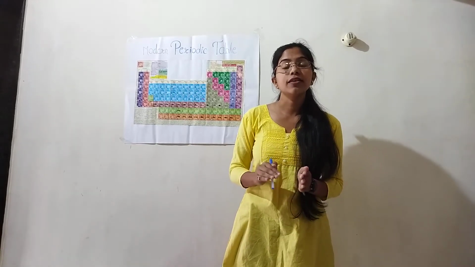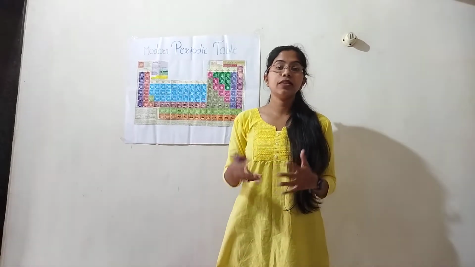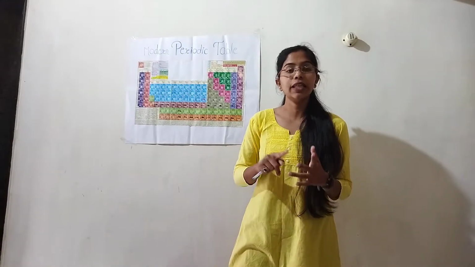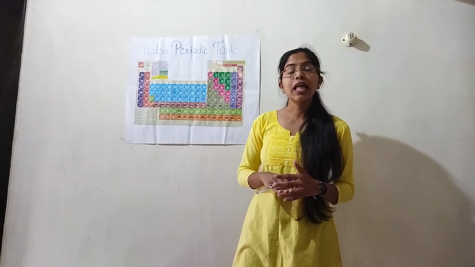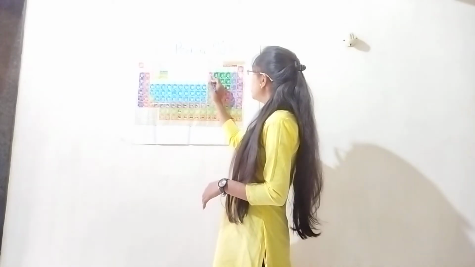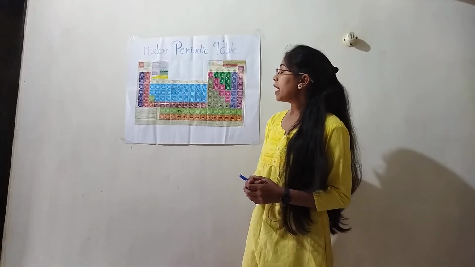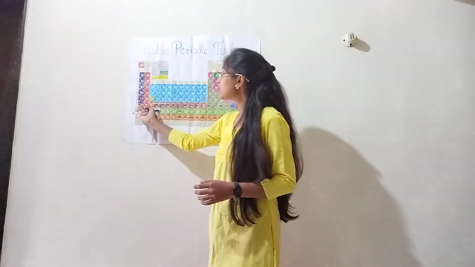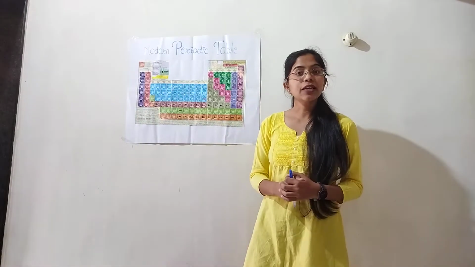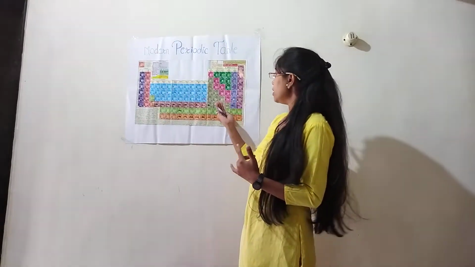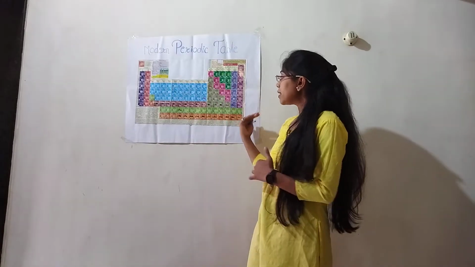This zigzag line separates the metals, non-metals and metalloids. Metalloids lie along the border of the zigzag line, the metals lie on the left-hand side of the zigzag line, and the non-metals lie on the right-hand side.